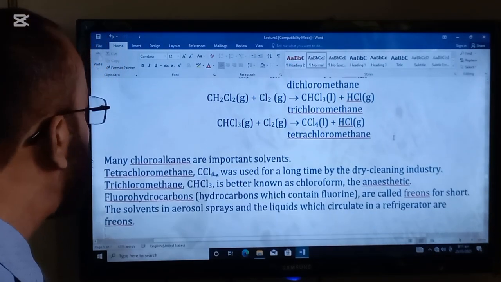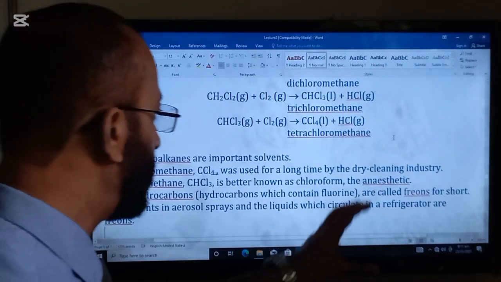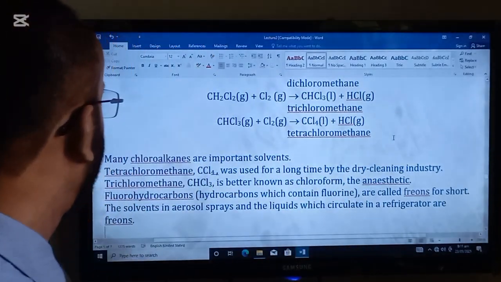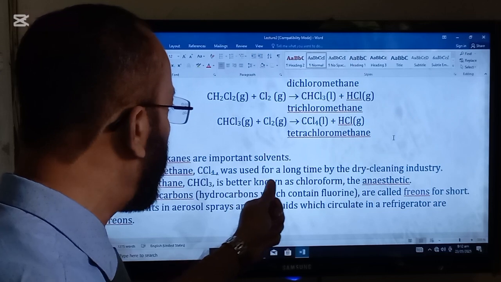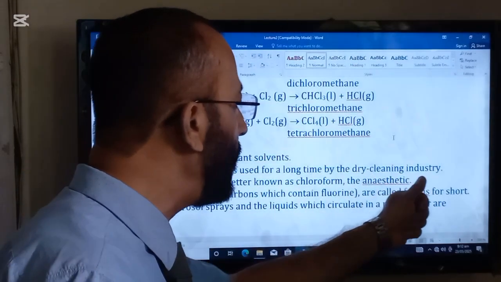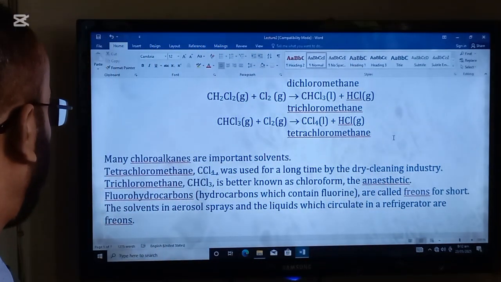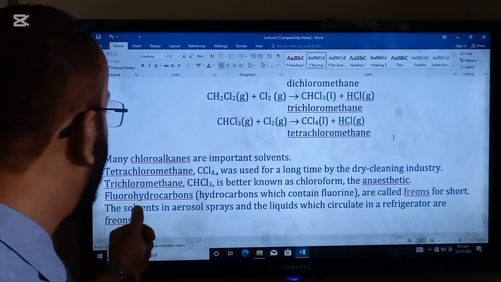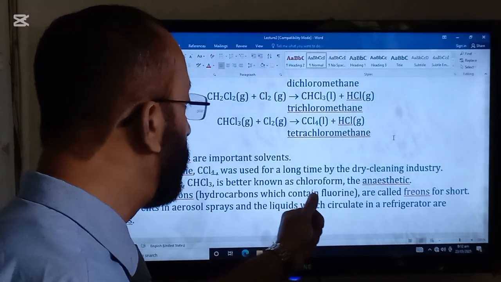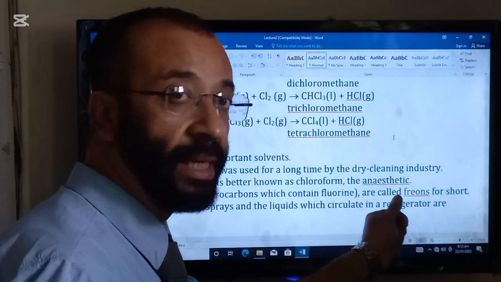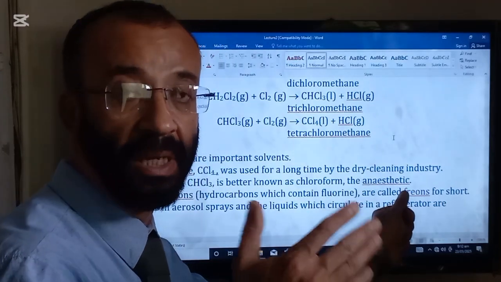Many chloroalkanes are important solvents. This is again a very important question. Tetrachloromethane, that is CCl4, was used for a long time by the dry cleaning industry. Trichloromethane, that is CHCl3, is better known as chloroform, the anesthetic that is normally used in hospitals.